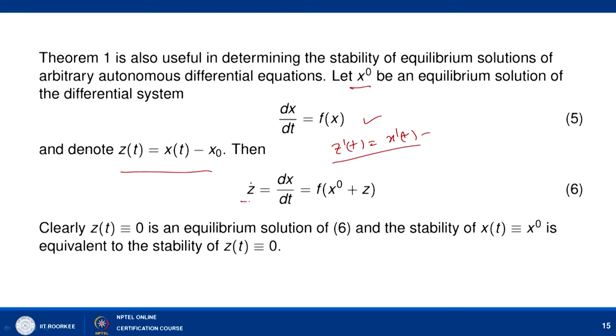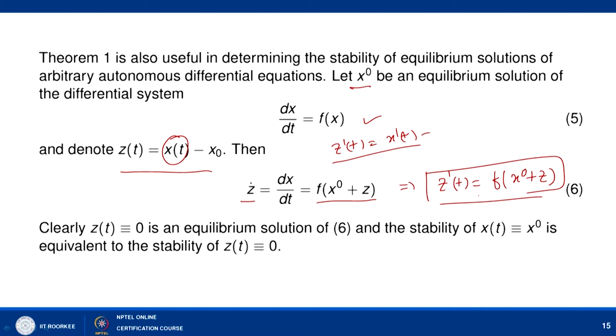Now, z dash t equal to, we can simply write dx by dt, and dx by dt is already given as f of x. Now, x can be replaced as z(t) plus x naught. So, we can say that now we can have z dash t equal to f of x naught plus z here. Now, what is the change in equation number 5 and this equation number 6?